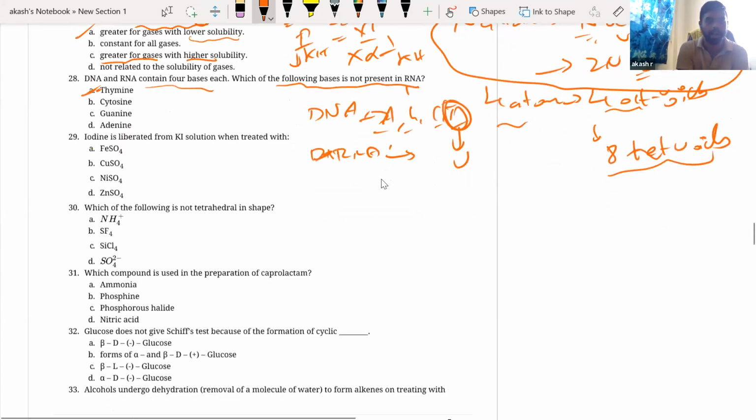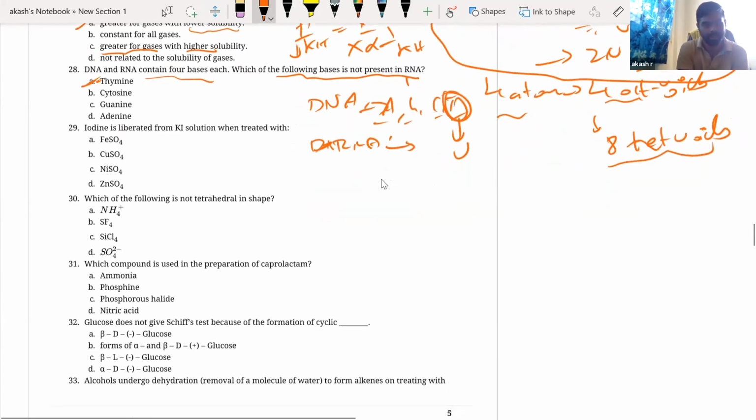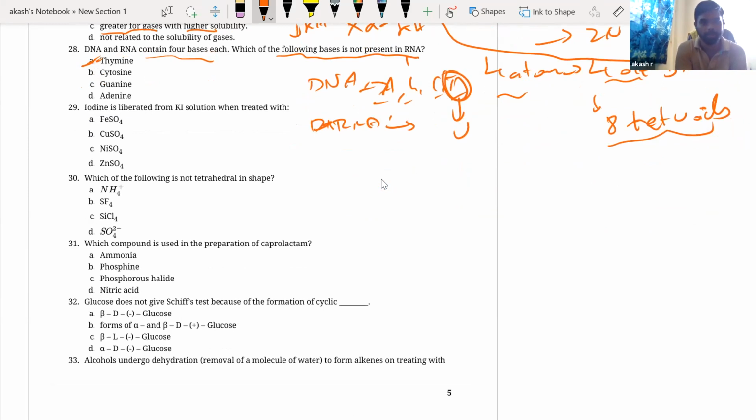Okay, next. Iodine is liberated from KI solution when treated with... copper sulfate. I think it's zinc sulfate. Okay, check this question. Right. Okay, next. Which of the following is not tetrahedral in shape? Okay, now look at this.